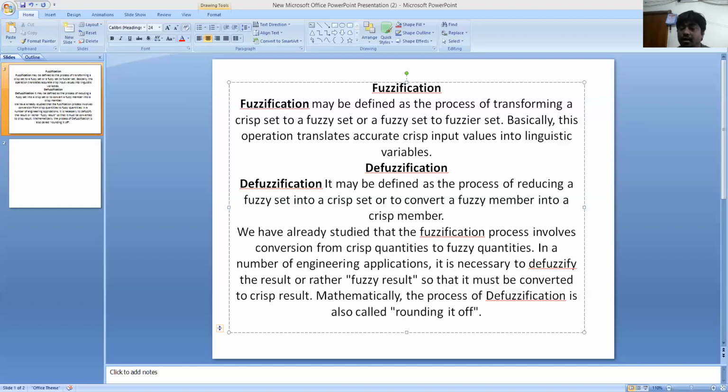This is the difference between the process of fuzzification and defuzzification we have seen, so we can easily get the idea.